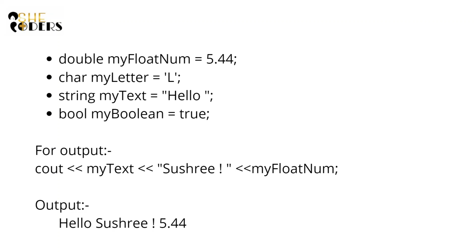Here is the syntax: cout, my text, the insertion operator, my float. The output we will see in the console is "Hello Sushri!" followed by 5.44. Be careful: whatever is inside the double quotes is shown in the console. Here, my text is also a string, and Sushri is also a string. I have provided Sushri directly in double quotes in the syntax, but in the case of my text, it shows the value stored in my text earlier.